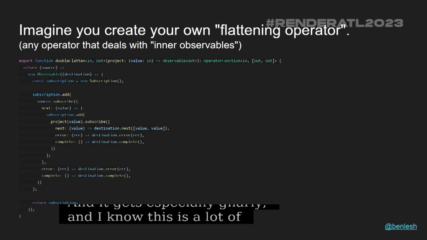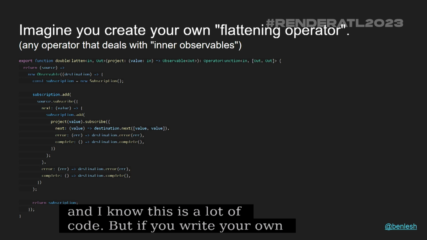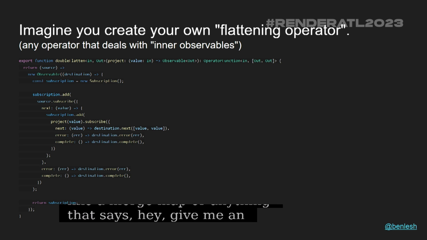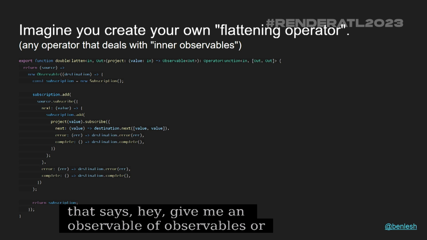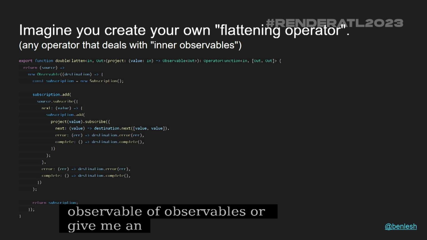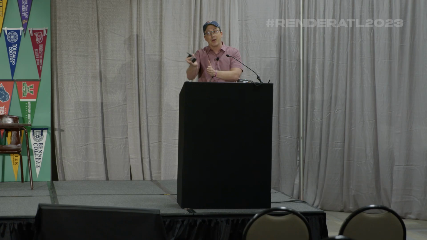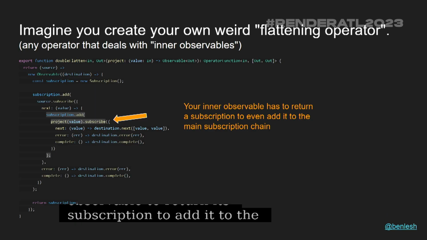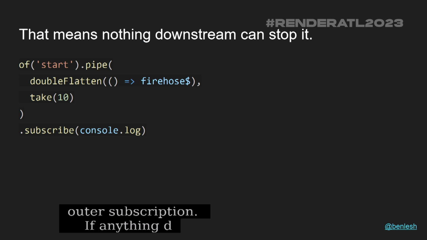And it gets especially gnarly, and I know this is a lot of code, but if you write your own flattening operator. So a flattening operator is something like a mergeMap or a concatMap, or basically anything that says, hey, give me an observable of observables, or give me an observable, I'll make it into inner observables and subscribe them and next those things out. This gets weird because if you look through this code, you'll see that right there, we have to wait for that inner observable to return its subscription to add it to the outer subscription.